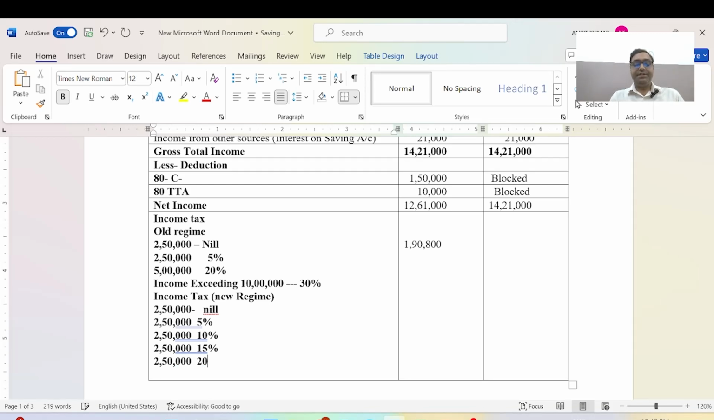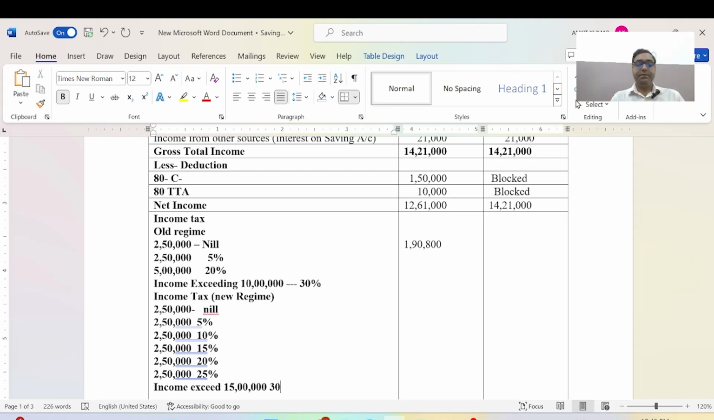It will be 20 percent, and next is 2,50,000, here will be 25 percent, and more than that, if income exceeds 15 lakh rupees, it will be 30 percent.